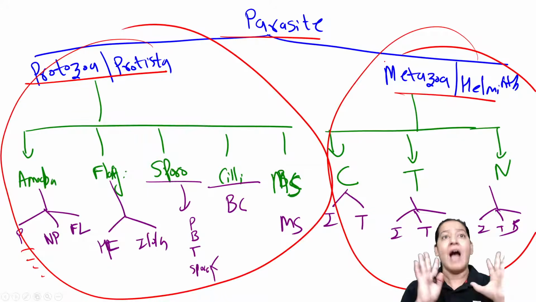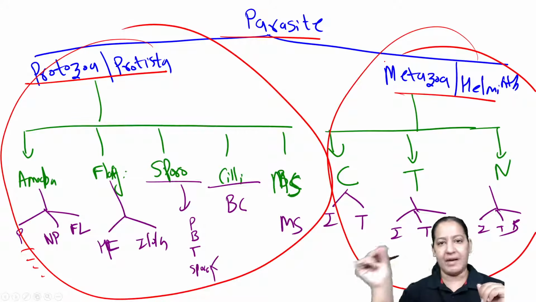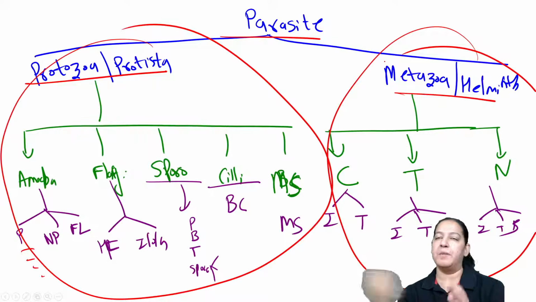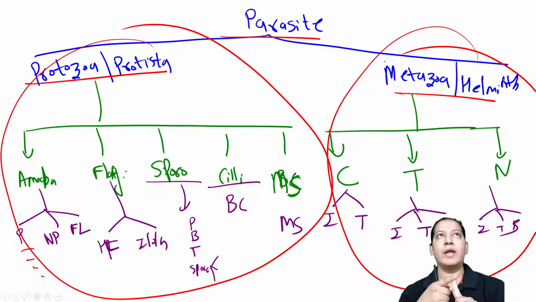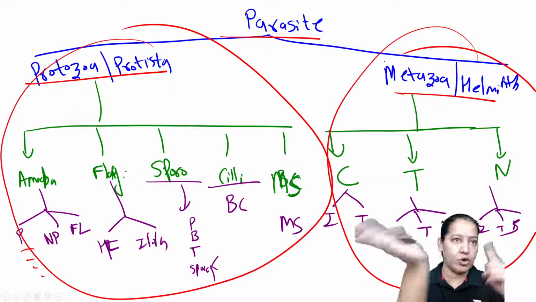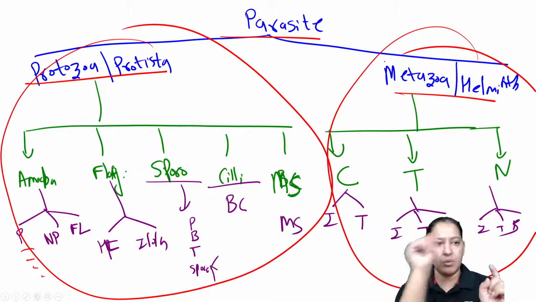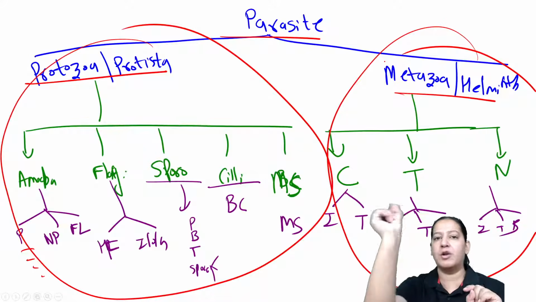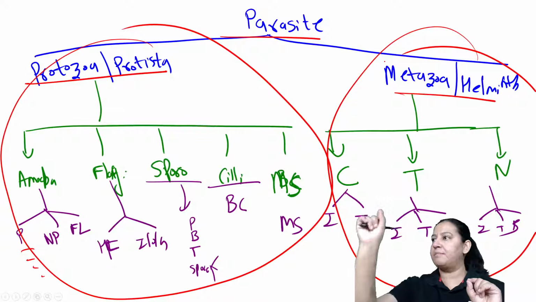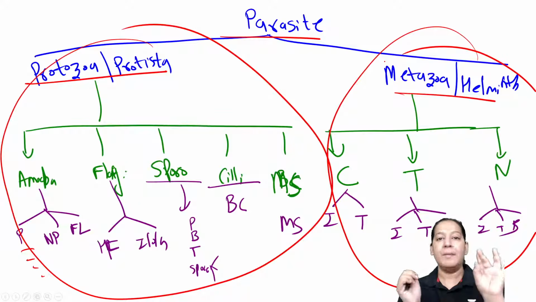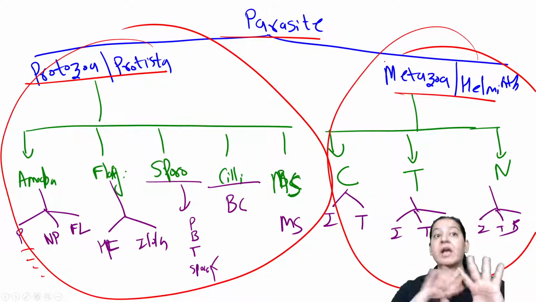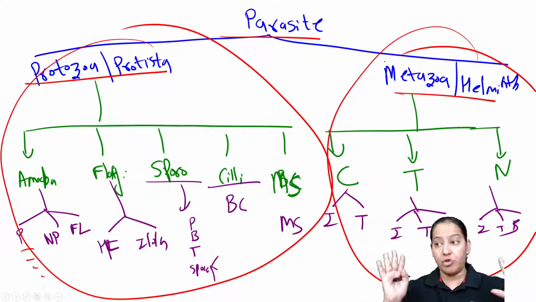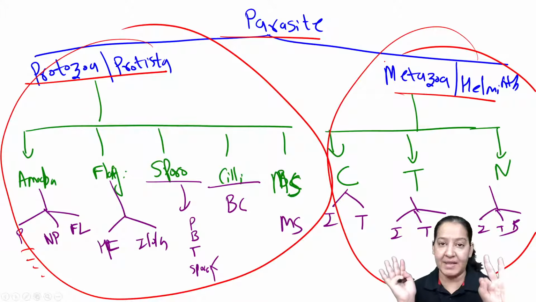Okay, what's next? After that, take multiple color pens: red, green, blue, orange, purple. Now, whenever I am teaching you the mnemonics, suppose the first mnemonic: tell me the names of the parasites which spread by sexual route. Some of these will be from Protozoa, some from Metazoa. So mark them with one pen and write the color coding. The red pen I am marking is for the parasites which spread by sexual route. Tell me the names of the parasites which show vertical transmission. So mark them with another pen and write the color coding. So in one classification, you will have thorough knowledge of which parasites spread by which route.